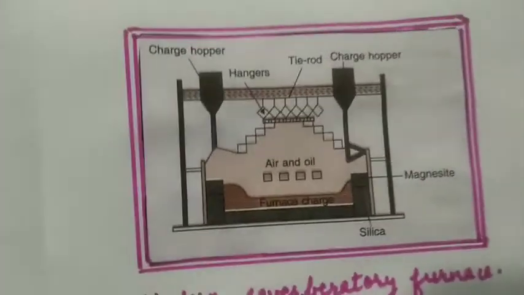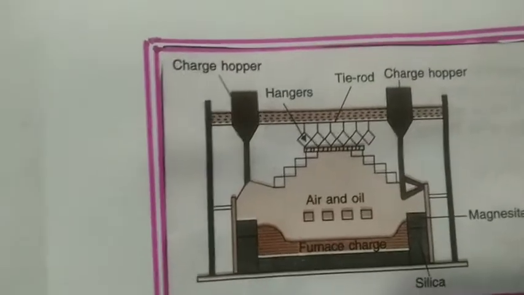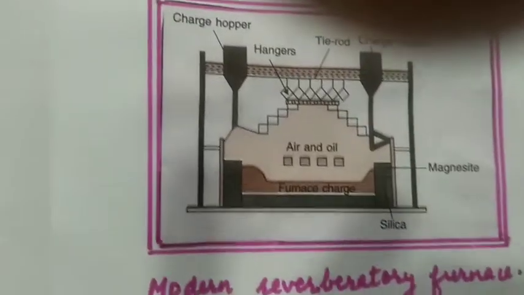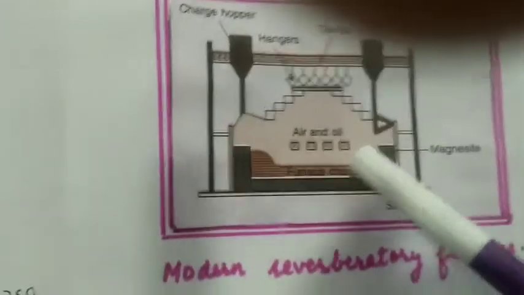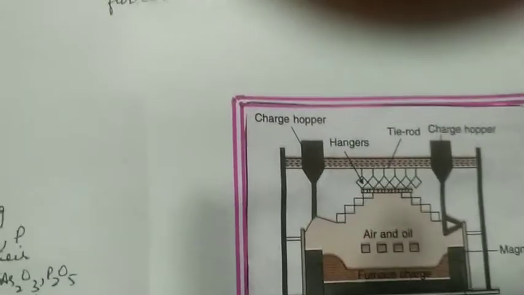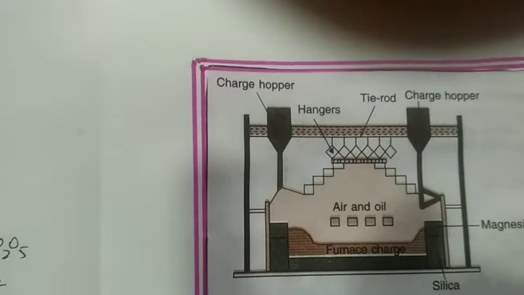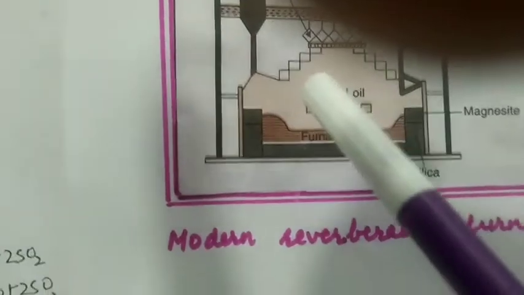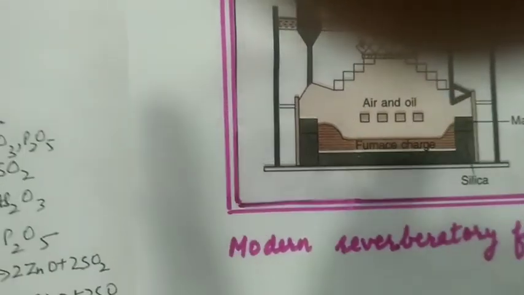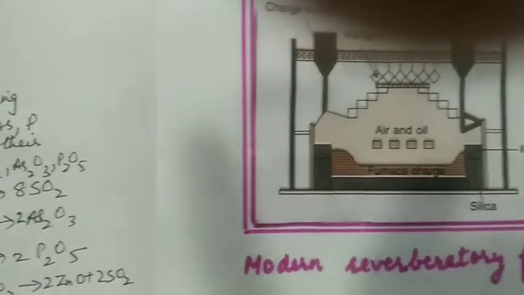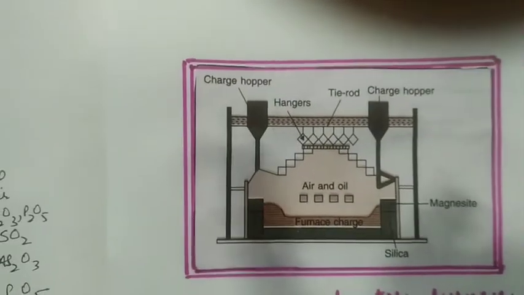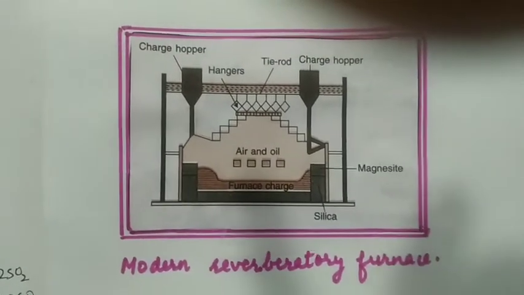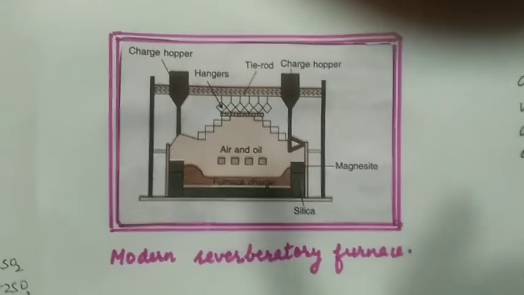Reverberatory furnace. In this type of furnace, the fuel does not come in direct contact with the charge. The flames are directed from the roof of the furnace on the charge, and the air can be controlled by these vents. If calcination is to be carried out, then these vents are closed. If roasting is to be carried out, then vents are opened. Such a furnace can melt about 10^9 kg of charge per day. The reverberatory furnace can be used for both oxidation and reduction.